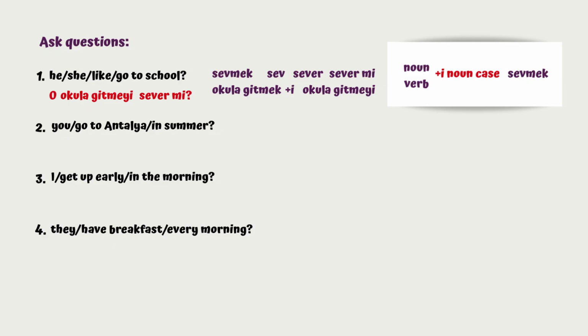Are you ready? Number 2, you go to Antalya in summer. So let's take a look at go to Antalya. How do we say that in Turkish? Antalya'ya gitmek. Yeah? So I will get rid of mek. I have git. It's one syllable word. So I'm going to add er or ar. Last vowel is i. So it's going to be er, gider.